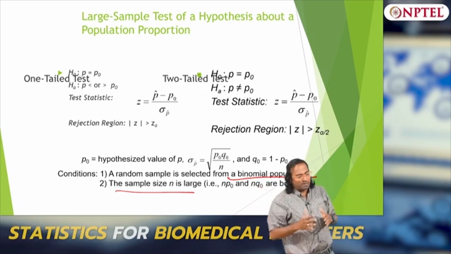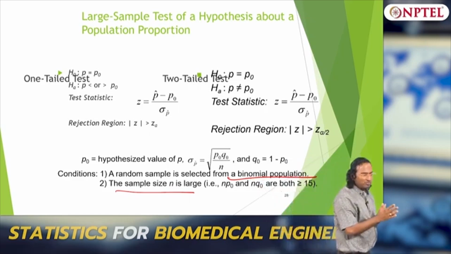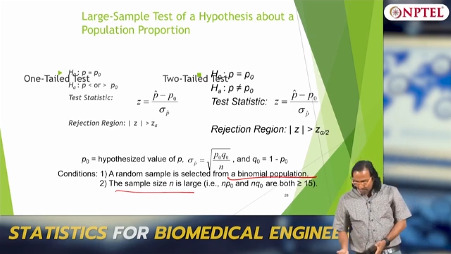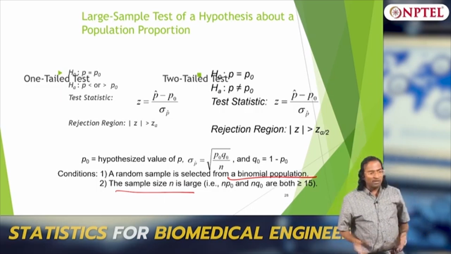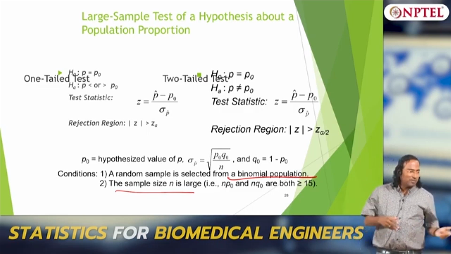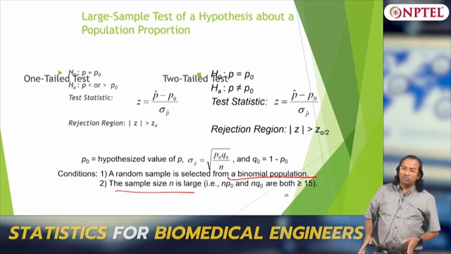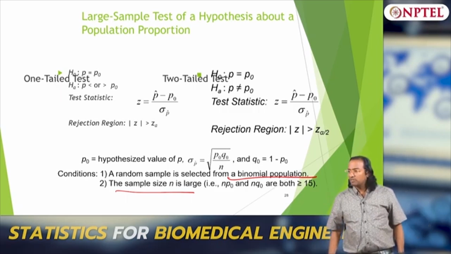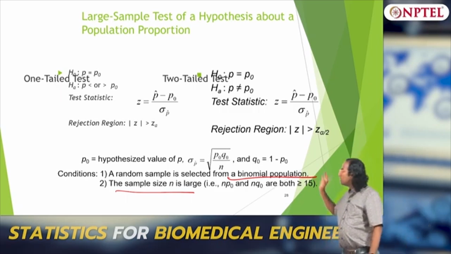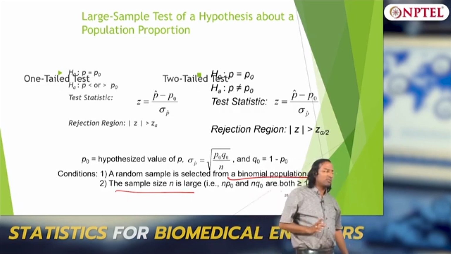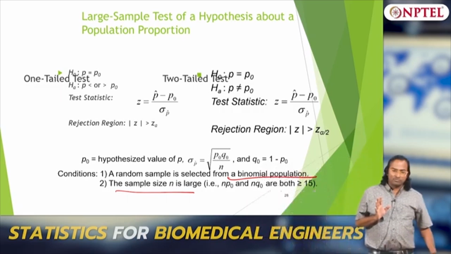I mean the p hat converges to Gaussian very quickly, and that is why we said np hat and nq hat are both greater than or equal to 15. Okay. With around 30 samples, 40 samples, you can easily assume p hat to be Gaussian, and you can apply this. So, this is the test of proportions. Okay. Large sample hypothesis test about population proportion.